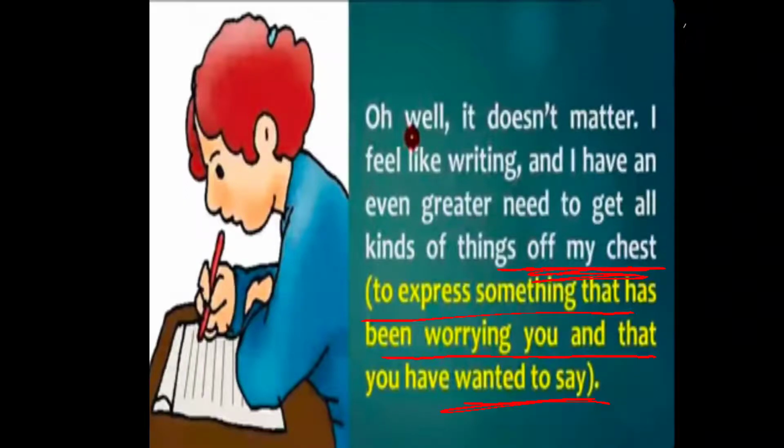So she thinks that later even she herself will not be interested in reading, that it may happen. But then she puts these thoughts away and decides to jot down, to write down whatever the ideas were there in her mind. She feels like doing so, and she feels the need to write because there were a lot of thoughts she had been holding on to lately, and she needed to get them off her mind. It is known that writing one's thoughts acts as therapy, and she makes the decision of writing the diary. So whatever was there in her mind, she wanted to write down in her diary.